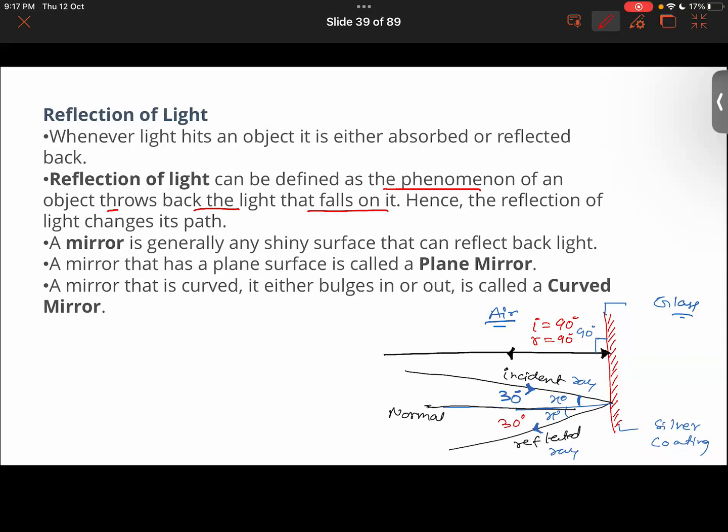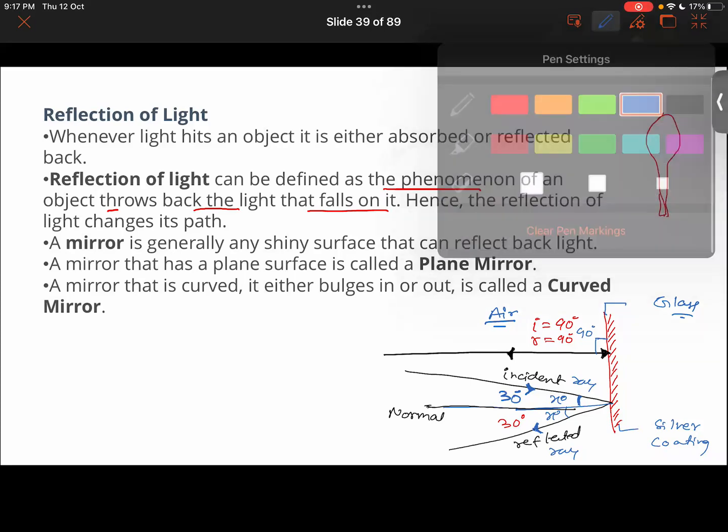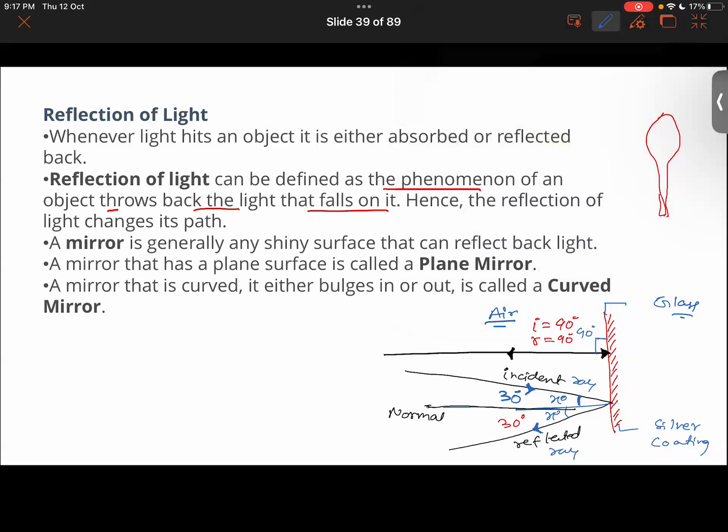So we saw that there are certain situations in which a mirror like this, or a shiny surface, like a new steel spoon you purchase from the market, you can see the light rays are getting reflected. So shiny surfaces or a piece of mirror are known to reflect light.